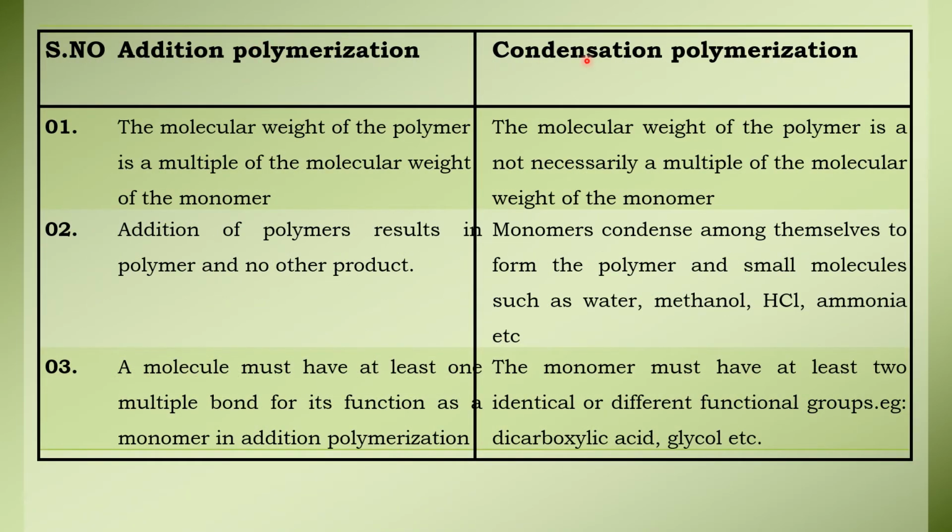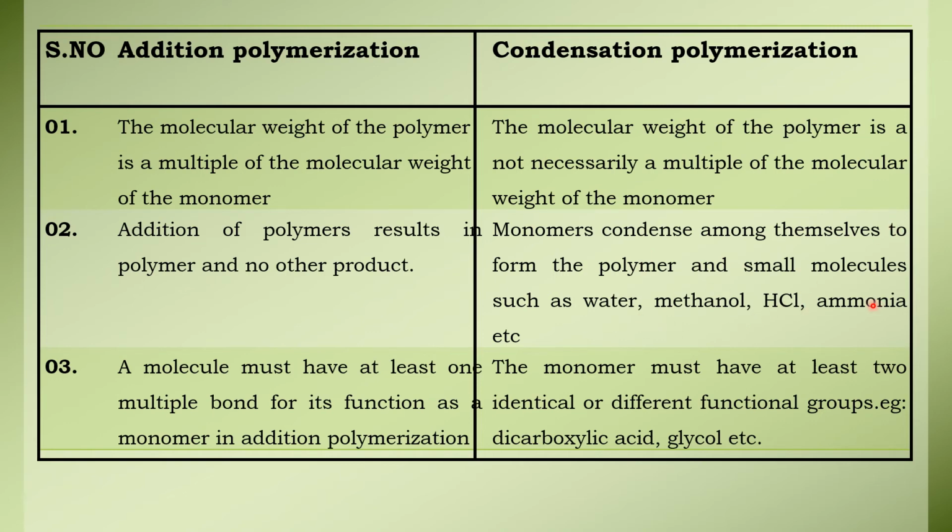So what is the difference between addition polymerization and condensation polymerization? First thing is the molecular weight of the polymer is the multiple of the molecular weight of the monomer, because it only goes on adding up without any removal. So we say it is the integral multiple of the molecular weight of the monomer. But here there will be a decrease in the weight because smaller byproducts are being removed. Then addition of polymers results in the polymers and no other products. Whereas here they condense among themselves and form a polymer with the removal of smaller molecules like water, methanol, HCl, ammonia, etc.